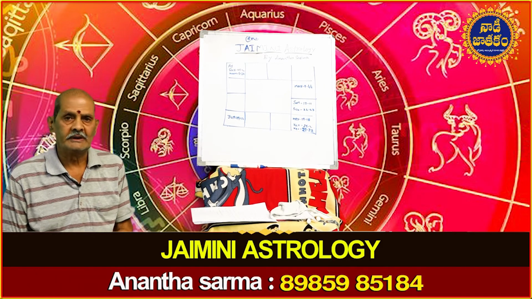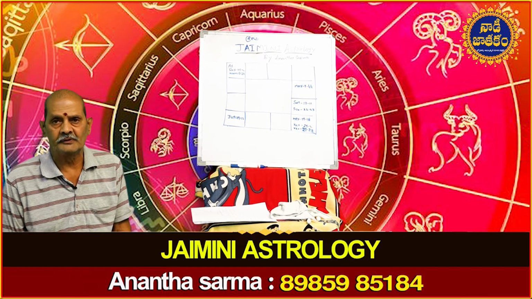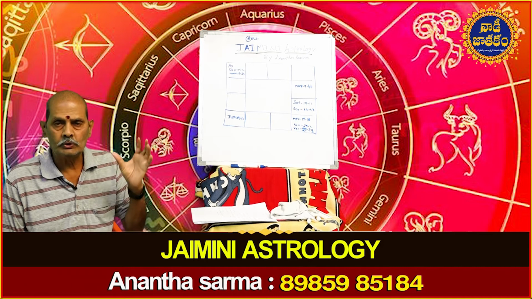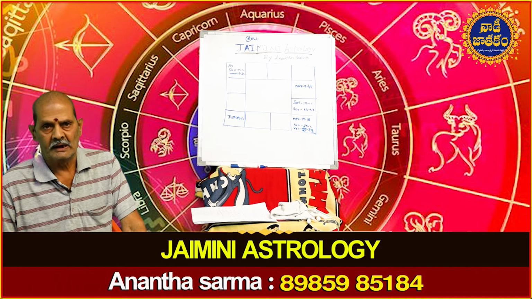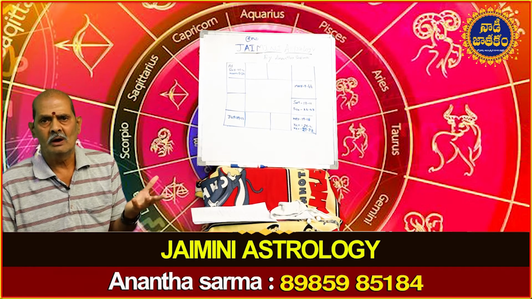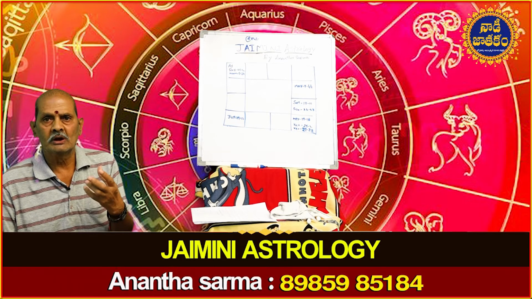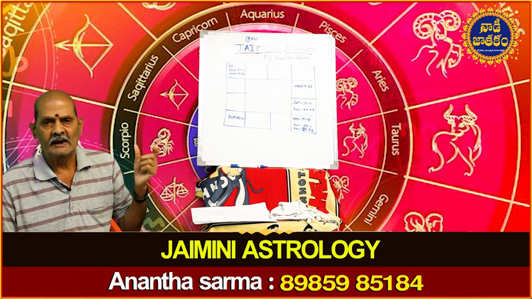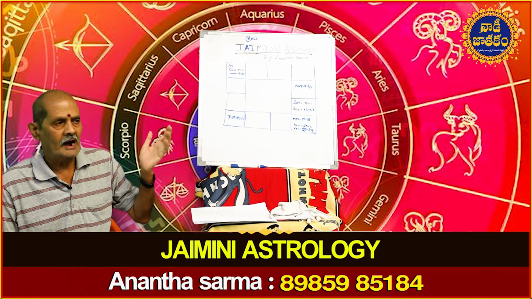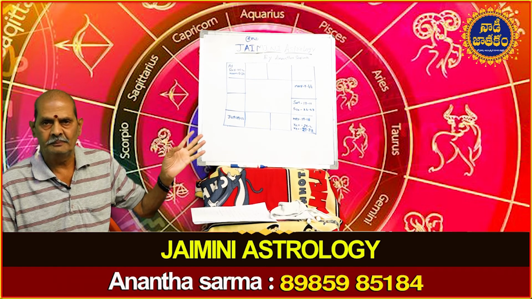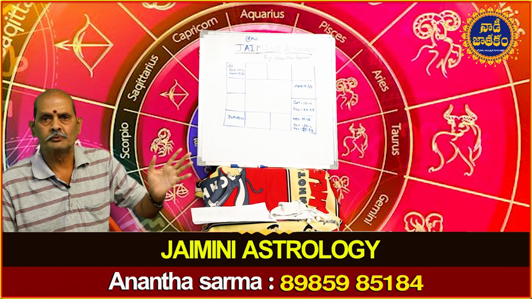Now I will tell you the significations of these Karakas. What do these Karakas represent? For example, Atma Karaka. Atma is the soul of the individual. Atma Karaka is like Lagnadipati. If Atma Karaka is well placed in the horoscope, he lifts the horoscope to a great height.